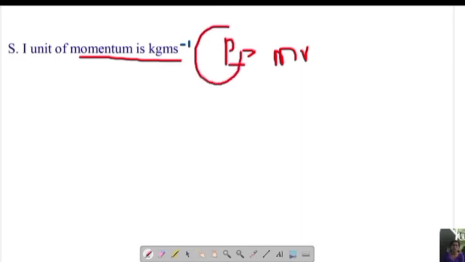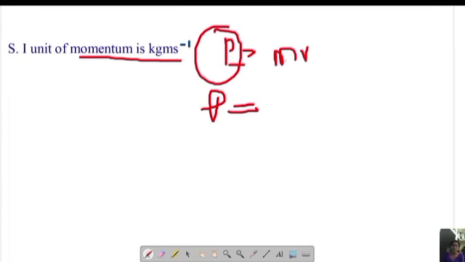So let's learn what is the SI unit of momentum. The SI unit of momentum is kg meter per second. Then how did we get the SI unit of momentum? Using the formula P is equal to mv. I'll show you. P is equal to m into v. So we'll write the SI unit of momentum. I'll write P as it is, which is equal to the SI unit of